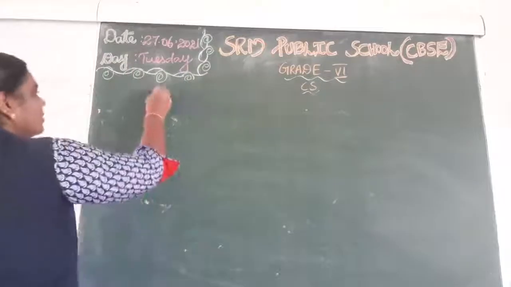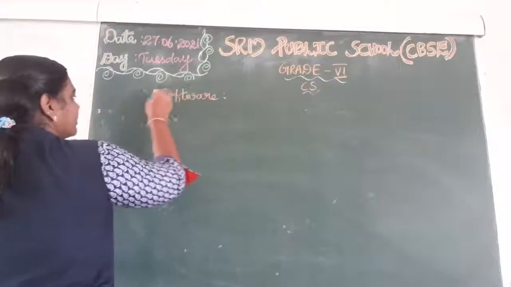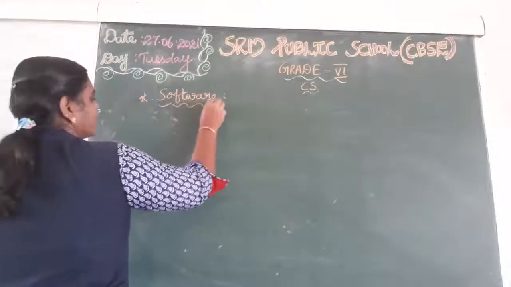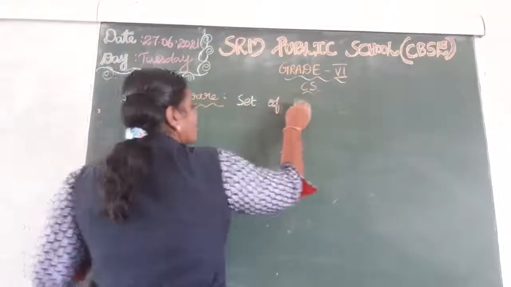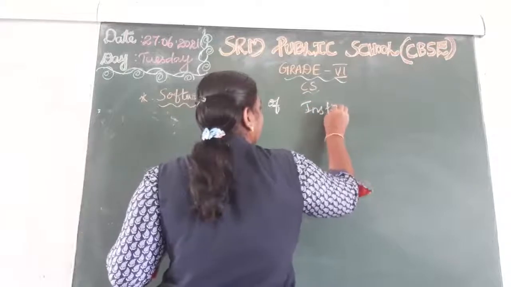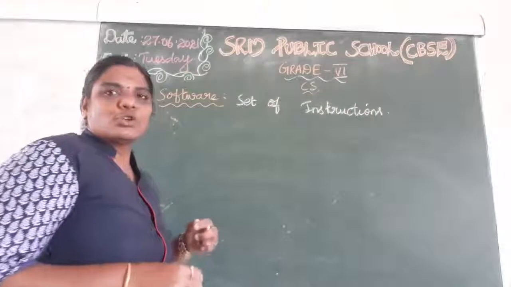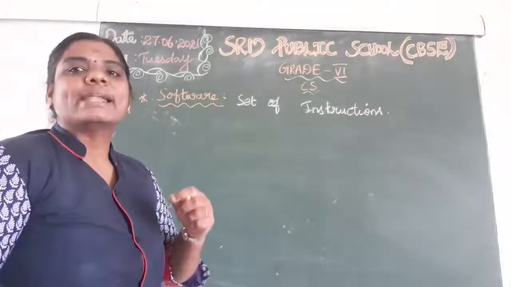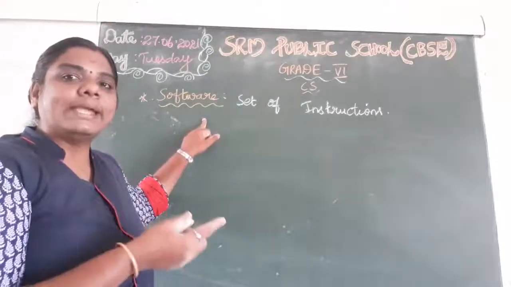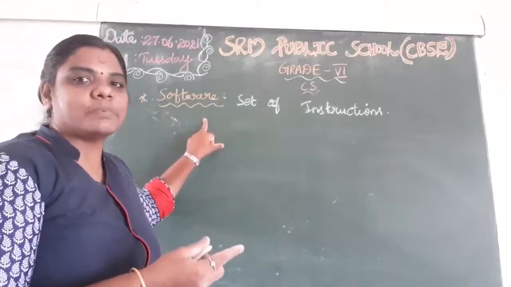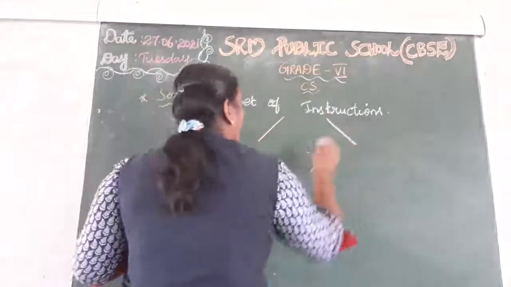Software means a set of instructions used for operating or running a computer. Software is mainly classified into how many types? 2 types, right? System software and application software.